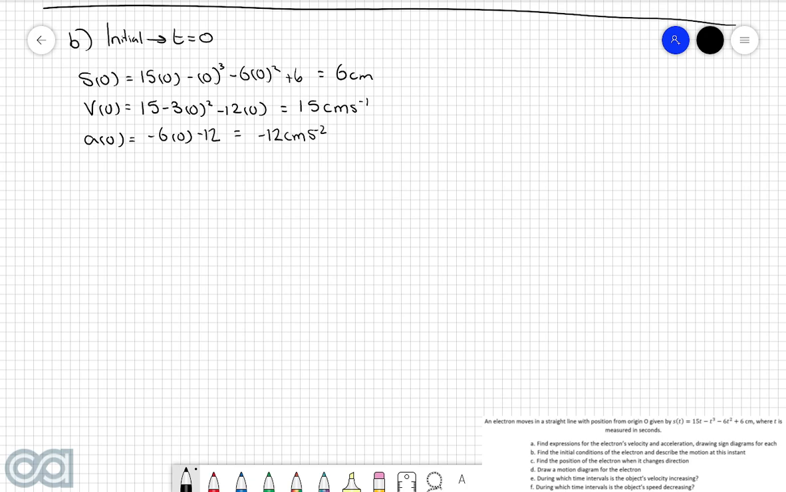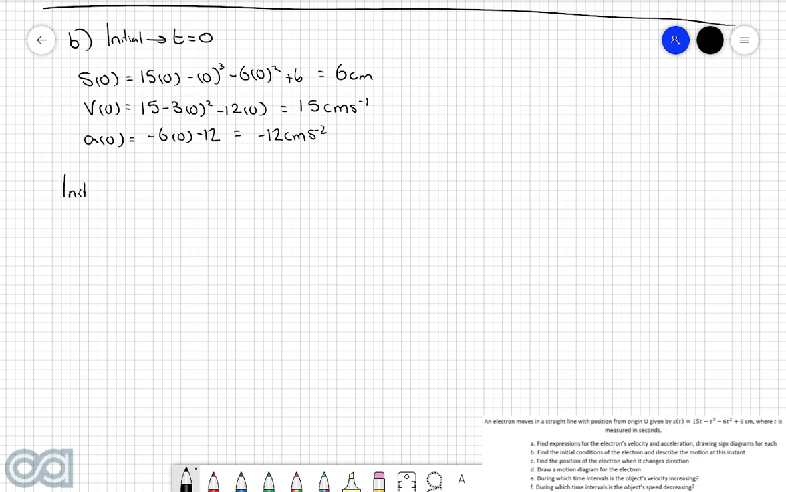And finally, our initial acceleration is negative 12 centimeters per second squared, which means initially the electron is accelerating to the left at a rate of 12 centimeters per second squared. So now let's write all of that as a nice final sentence.